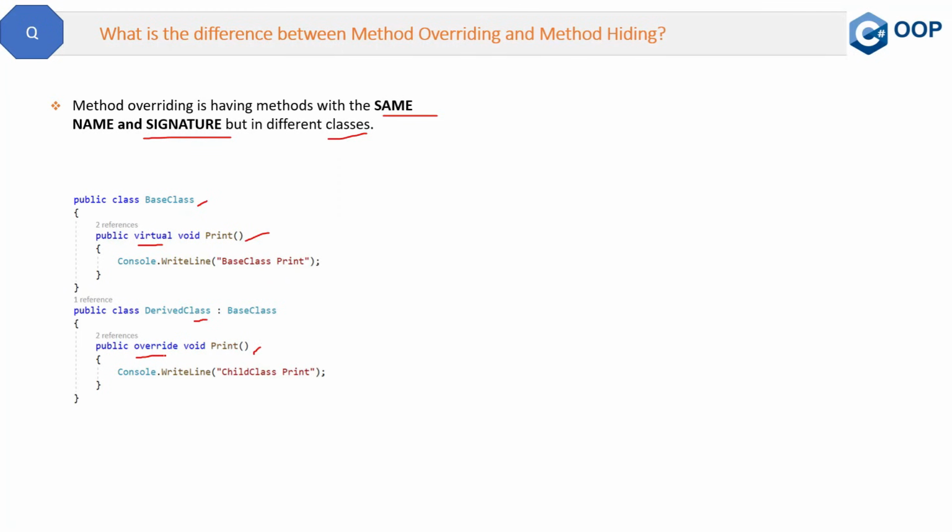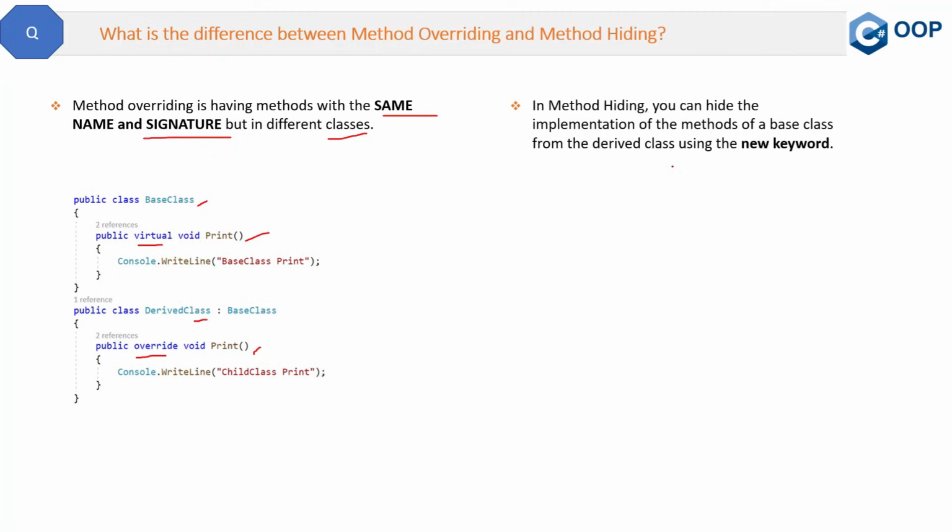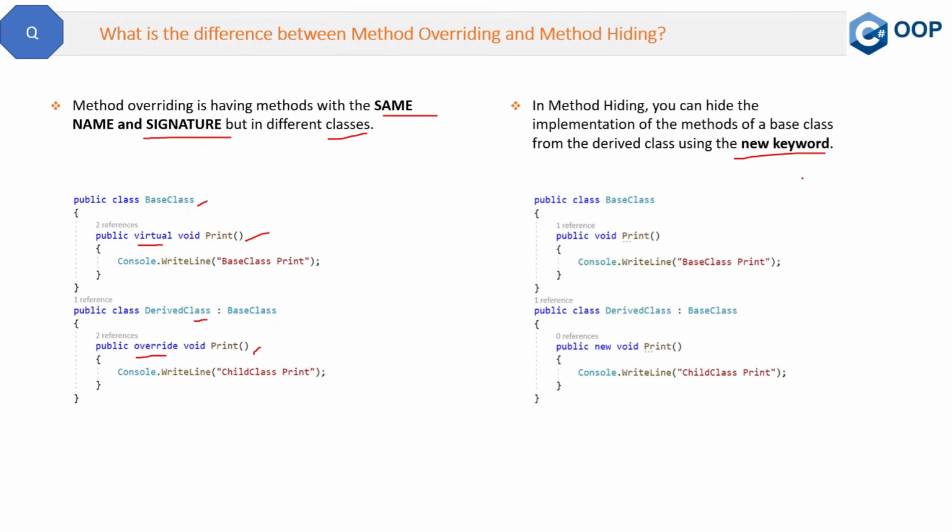Now, what is method hiding then? In method hiding, you can hide the implementation of the methods of the base class from the derived class using the new keyword. So this is method hiding. Let me also show you the code here. Here, if you see, we have again the same method name in the base class and in the derived class. The method name is print. This is present in the base class and the derived class also.